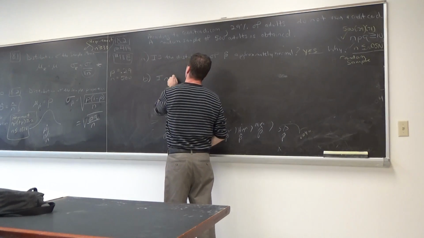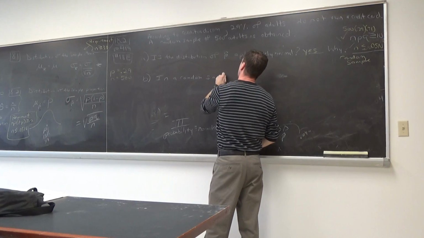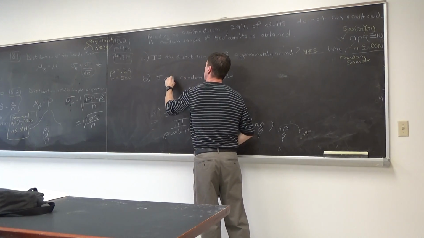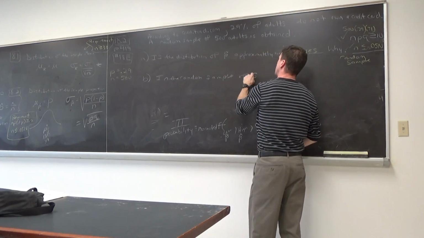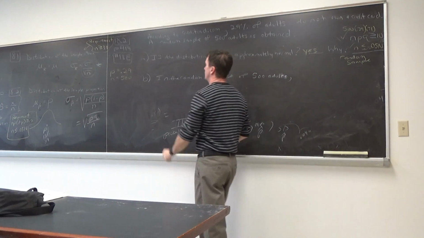In a random sample of 500, remember they said that? In that random sample of 500 adults, and here I go, but you're gonna have to figure out the p hat.